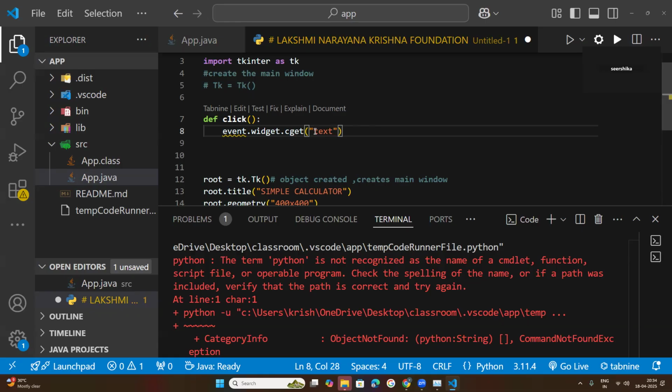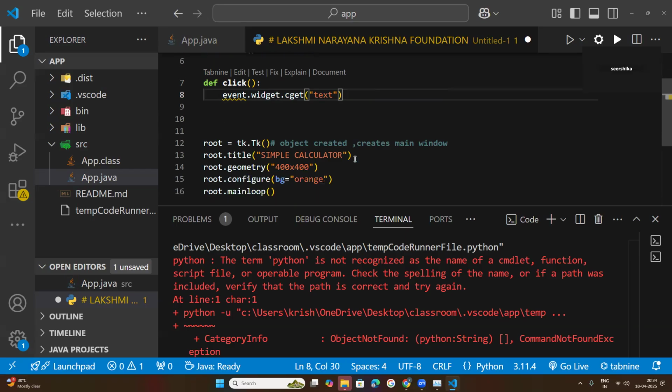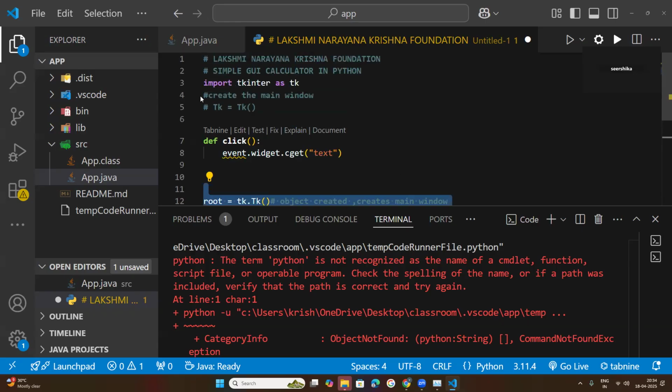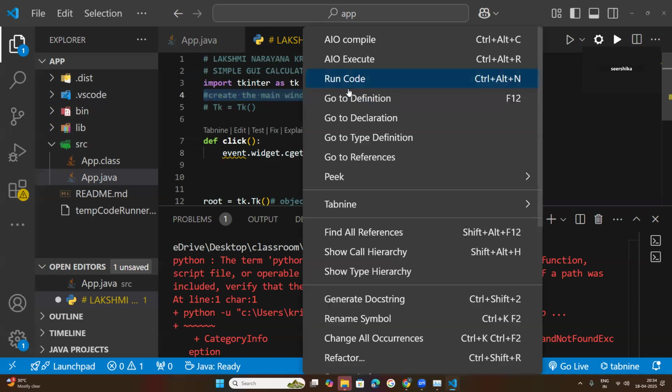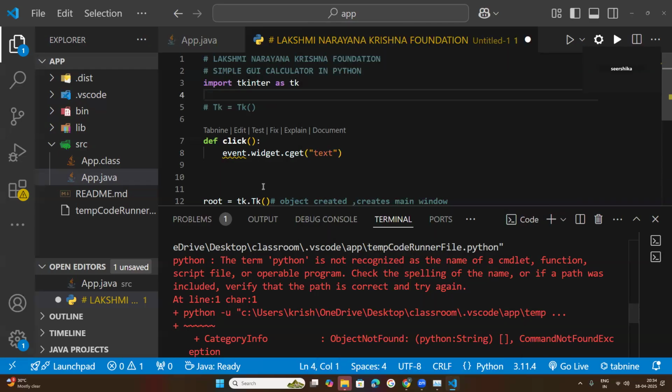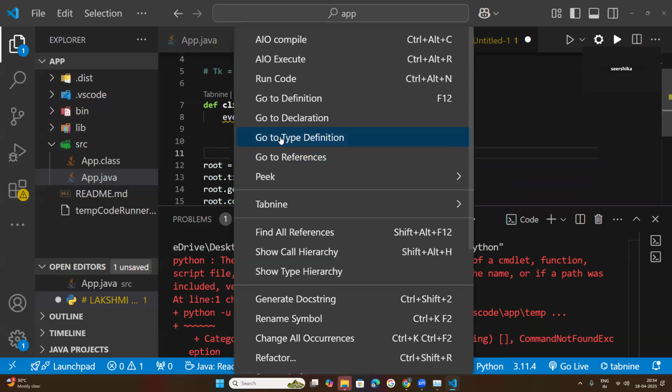Okay. So first, what do you mean by this code? That is very important to understand ourselves. Because in programming, for every line of code, why am I writing this code, for what purpose? This line of code is written to create the application window, the main window. So you cut this and paste it just above this.